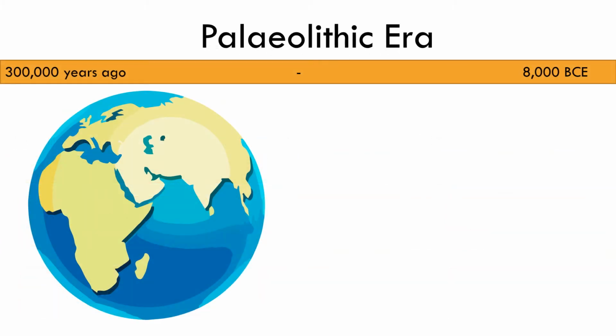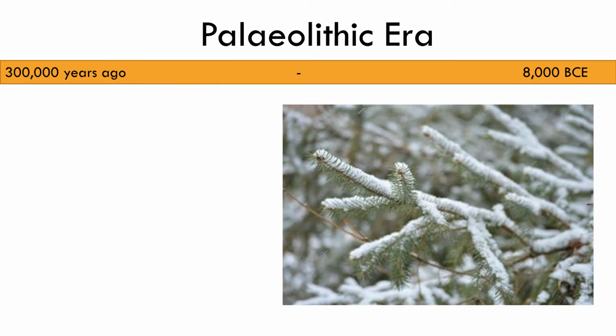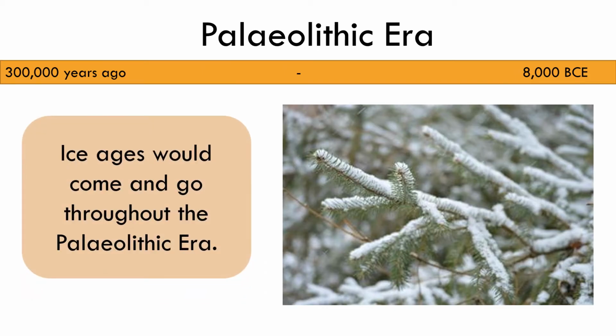Although the Paleolithic era began 2.5 million years ago, it is thought that modern humans have only been around for about 300,000 years, and it is unknown when they first ventured to Britain. Ice ages would come and go throughout the Paleolithic era. It was too cold for humans to survive these freezing temperatures, and they would leave the area of Britain, returning in the warmer weather.